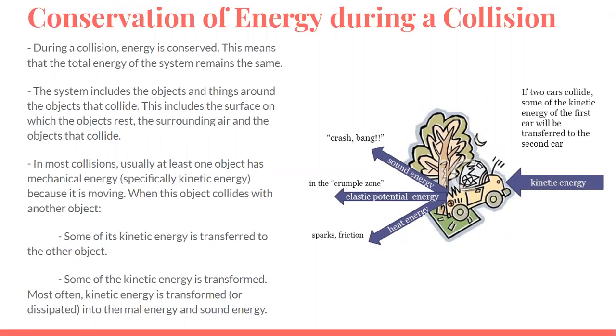In most collisions, usually at least one object has mechanical energy, specifically kinetic energy, because it is moving. When this object collides with another object, some of its kinetic energy is transferred to the other object, and some of the kinetic energy is transformed. Most often, kinetic energy is transformed or dissipated into thermal energy and sound energy.